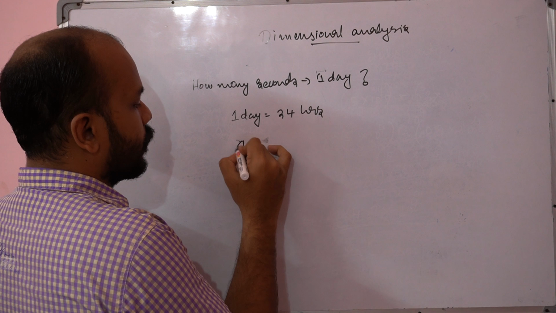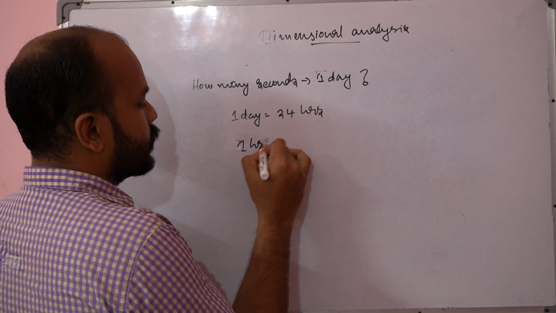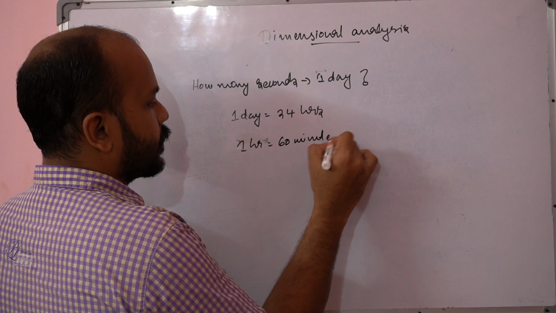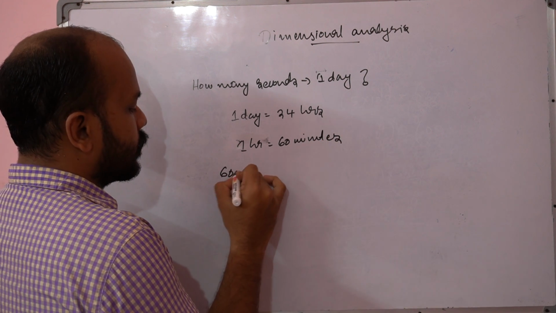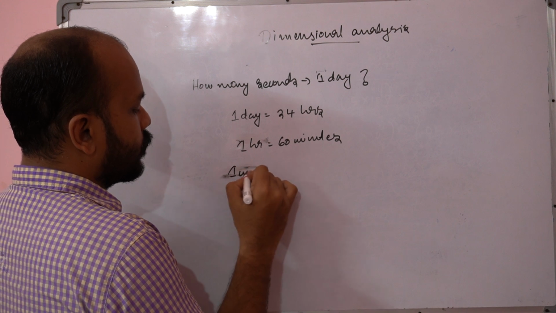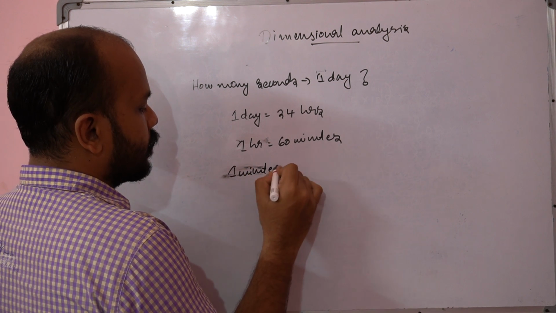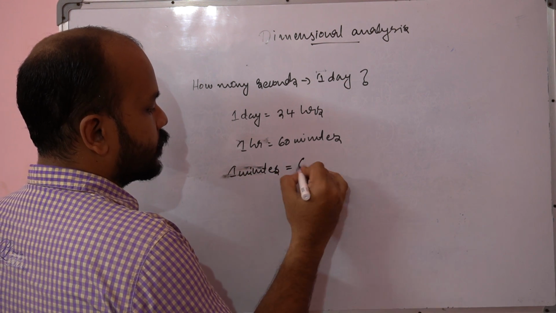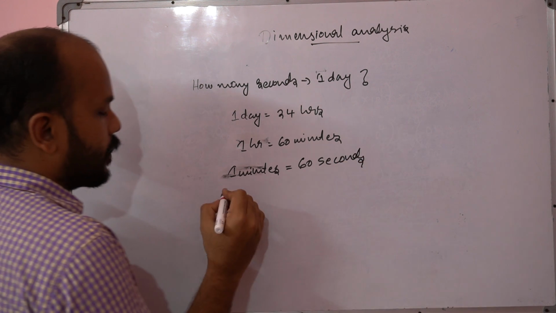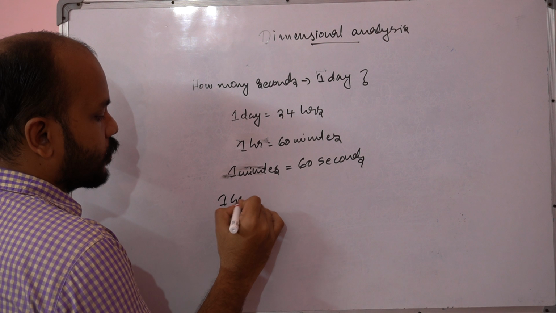One hour is 60 minutes, right? And 1 minute has 60 seconds, right? So that means in 1 hour, how many seconds will there be?